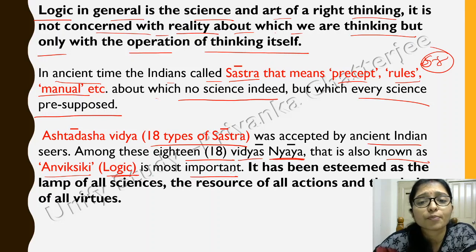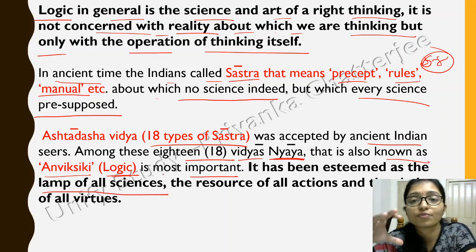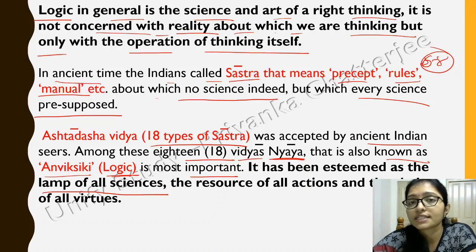Logic is most important, and it has been esteemed as the lamp of the science. They didn't know the science, but it is the lamp of the science, the path of the science.